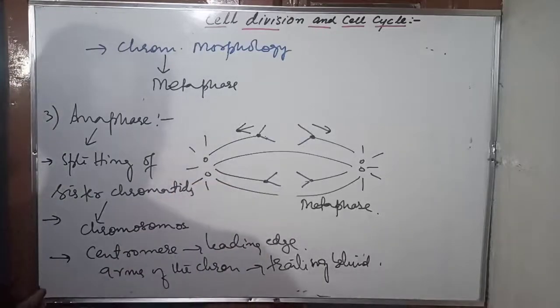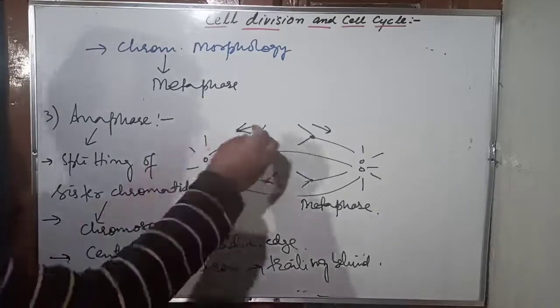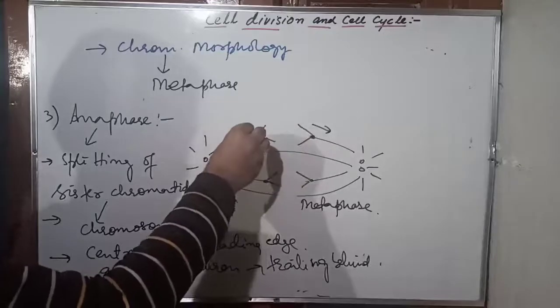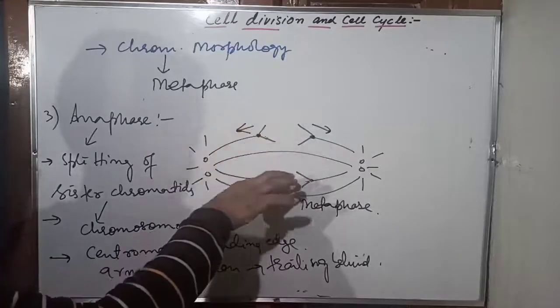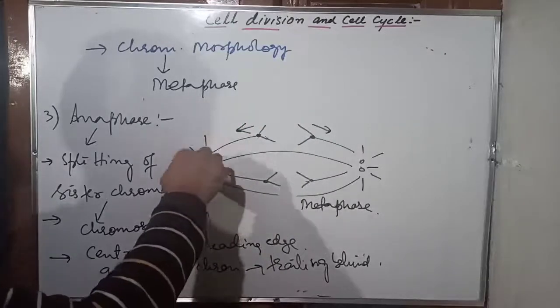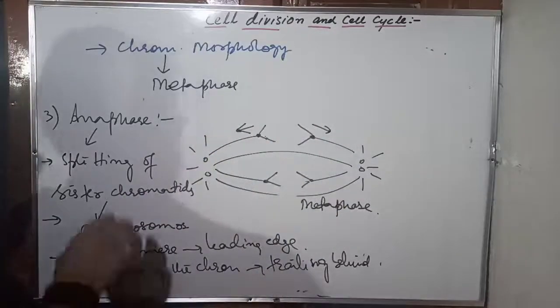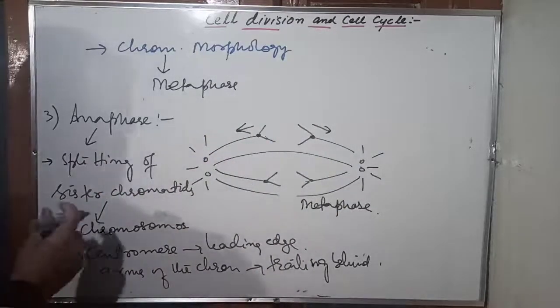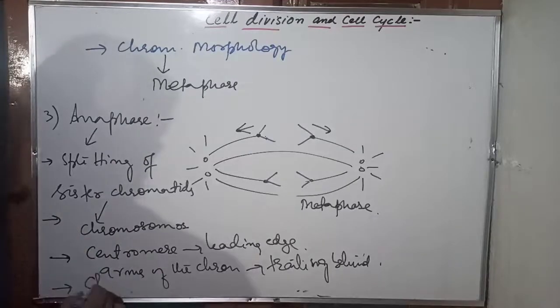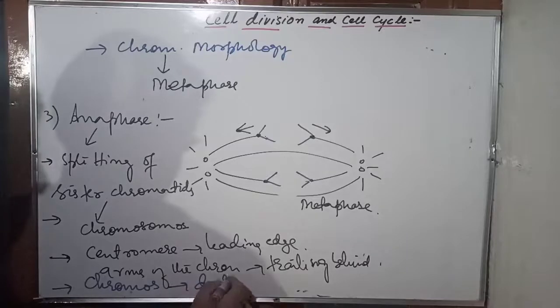And what happens towards the end of the anaphase? All the chromosomes, now they were the sister chromatids, now called chromosomes. They have reached at the end of the anaphase. All the chromosomes have reached at the opposite poles. Now here we can say that in anaphase there occurs chromosome duplication. Chromosomes get double here, right?